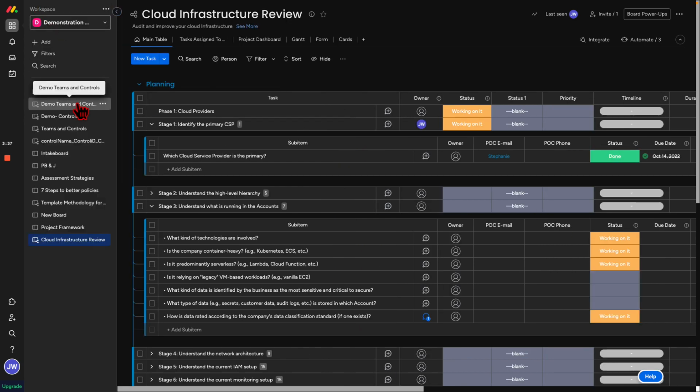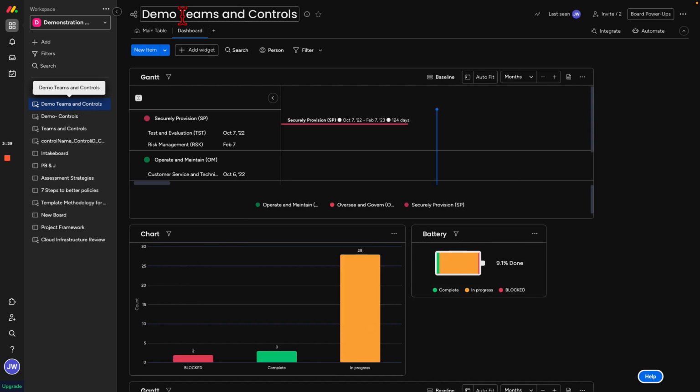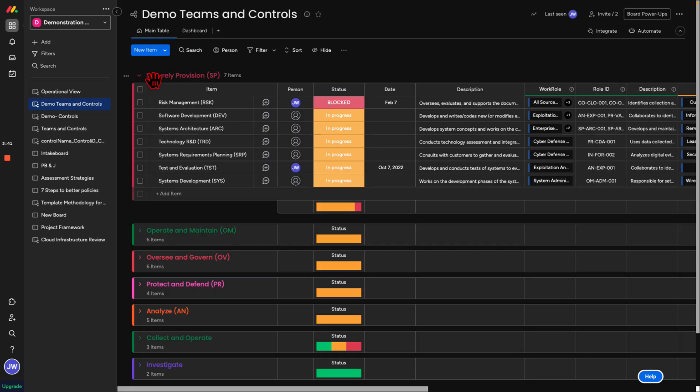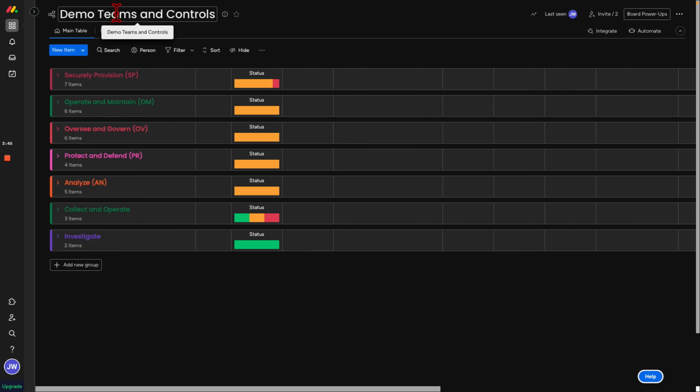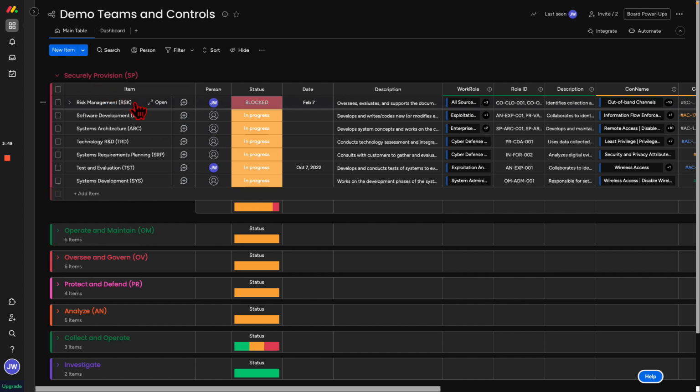So what we're going to do here is we're going to go back to our teams and controls, right? The teams that we have working in the organization will range from securely provisioning, and who works in the securely provisioning teams? Risk management, software development, systems architecture, right? So this is a high level role, right, inside of a group.